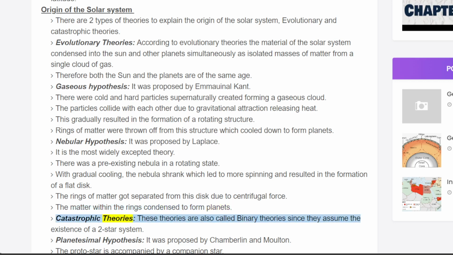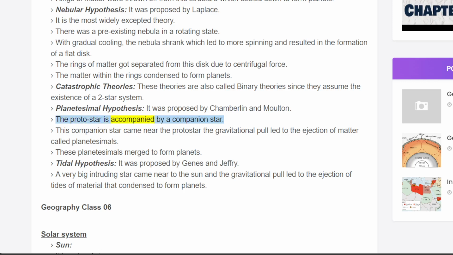Catastrophic theories. These theories are also called binary theories since they assume the existence of a two-star system. Planetesimal hypothesis. It was proposed by Chamberlin and Moulton. The protostar is accompanied by a companion star. This companion star came near the protostar. The gravitational pull led to the ejection of matter called planetesimals. These planetesimals merged to form planets.